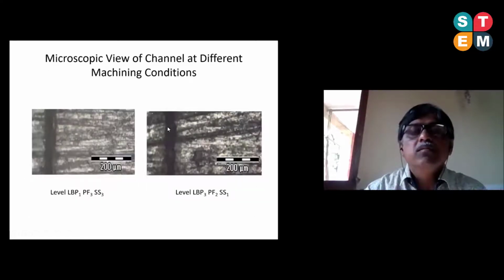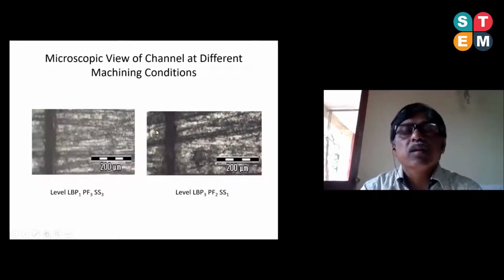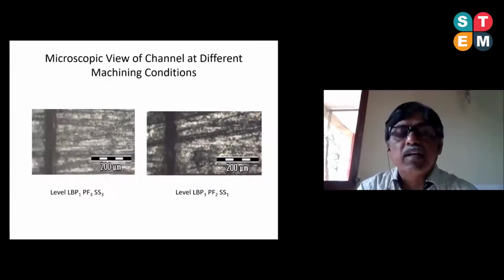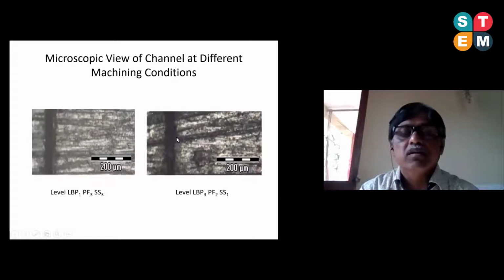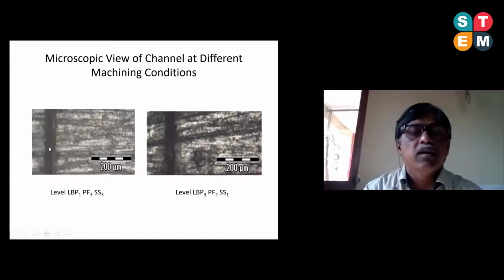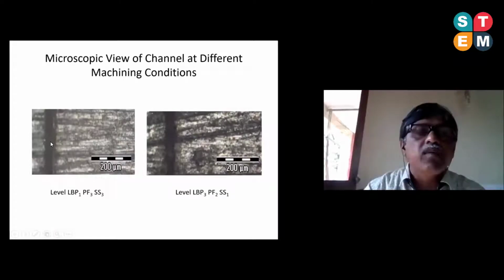After that, we have gone for the simple microscope. A normal microscope was used with 100 as the magnification factor. So this is actually the channel. See, this black color is the channel. Here also is another channel. Similarly, this is the best condition. This is the worst condition, and you can see the sides are burned out due to the bad effect of the results. Whereas in this case, nearly clean surfaces are produced.